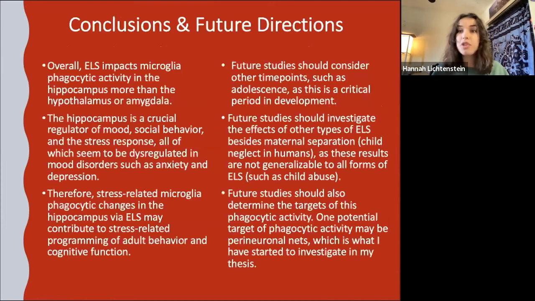So here are some conclusions and future directions for this project. Based on the results, early life stress seems to impact microglia phagocytic activity in the hippocampus more than the hypothalamus or the amygdala. And this is really interesting because the hippocampus is a crucial regulator of mood, social behavior, and the stress response. And all of these things are dysregulated in mood disorders like anxiety and depression. Therefore, stress-related microglia phagocytic changes in the hippocampus via early life stress may be contributing to stress-related programming of adult